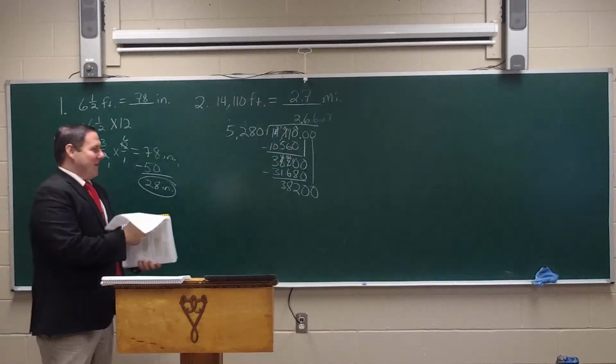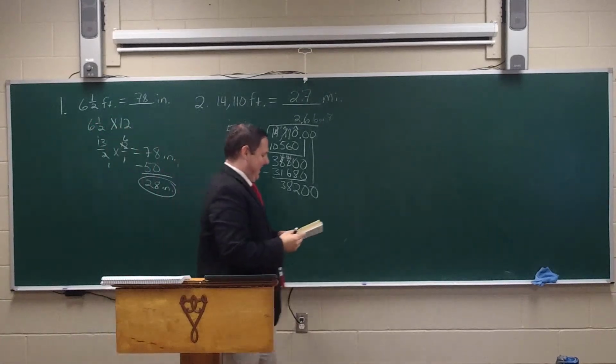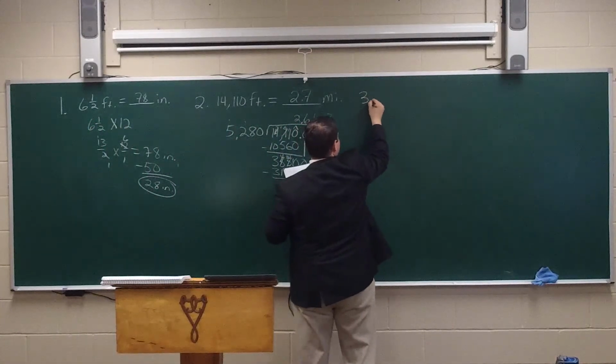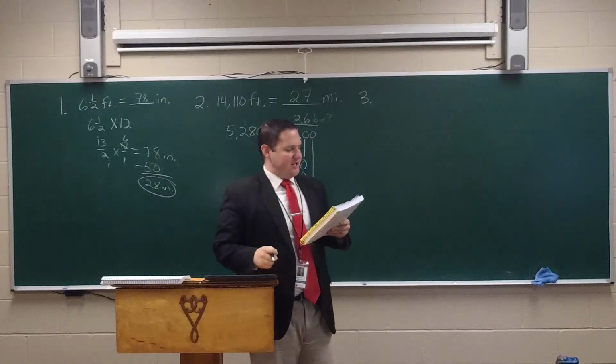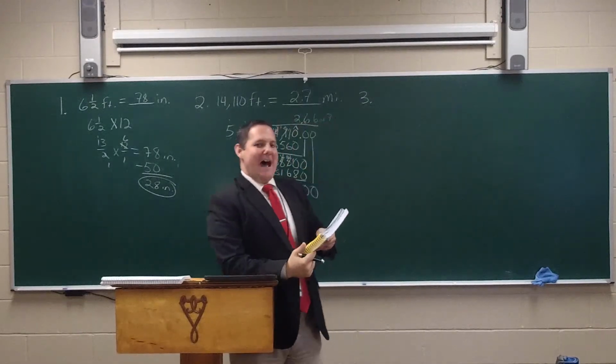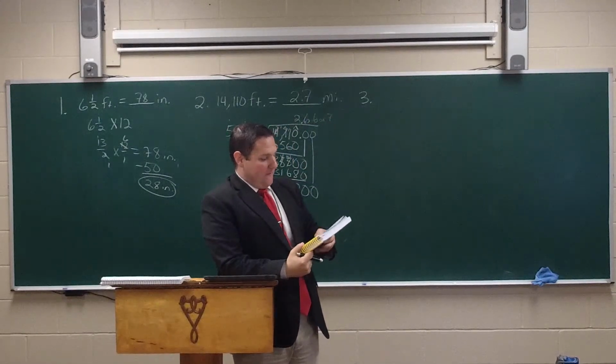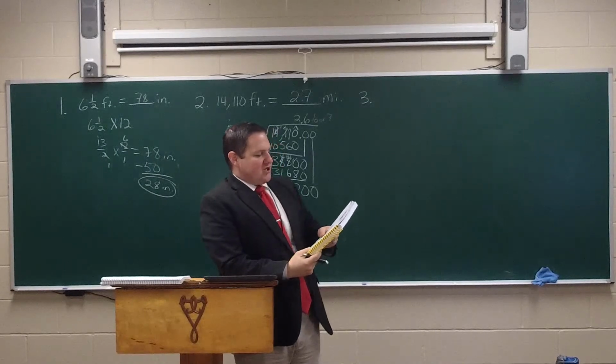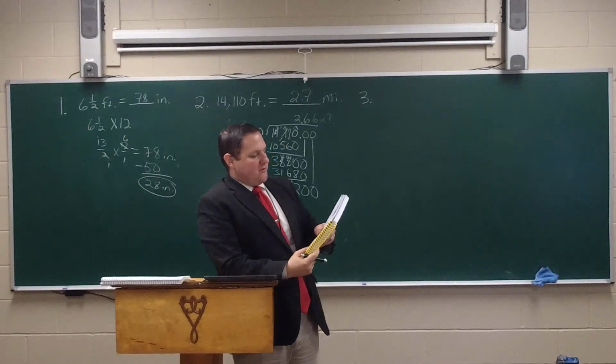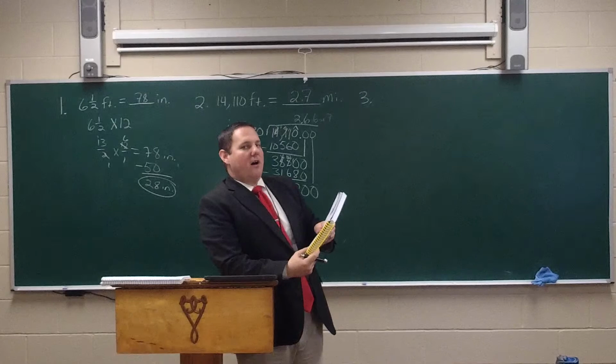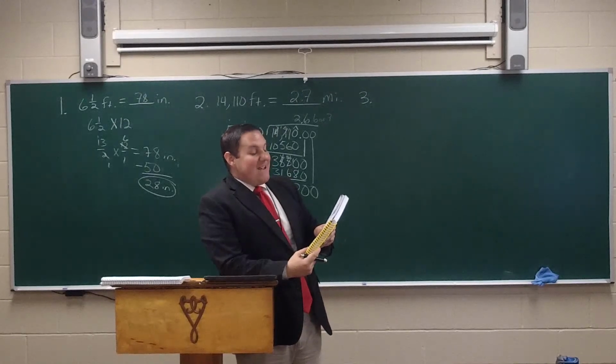All right, flip to page 112. Let's do number 3 together. Number 3 says, John Brown and his wife, Emily, traveled all the way down the Mississippi River on a riverboat. They started at its source in Minnesota and went 2,348 miles to the Gulf of Mexico. How many feet less than 20 million did he travel?